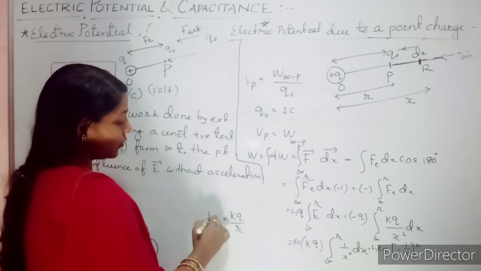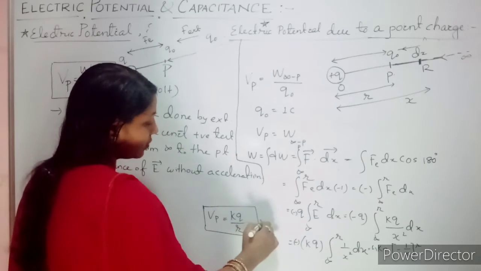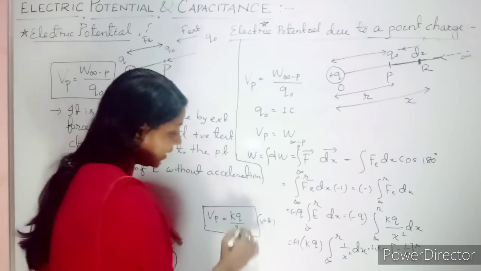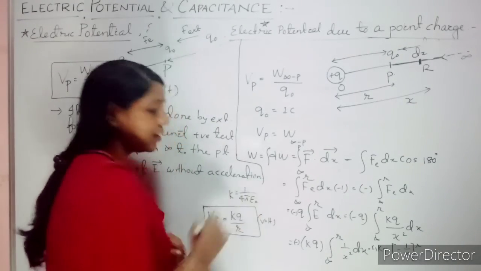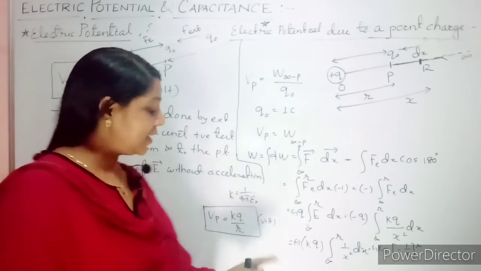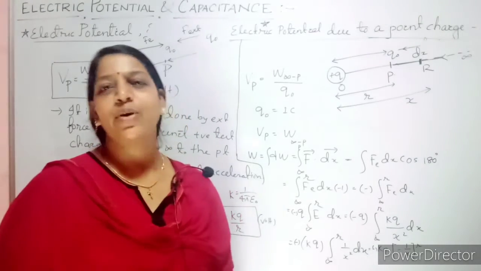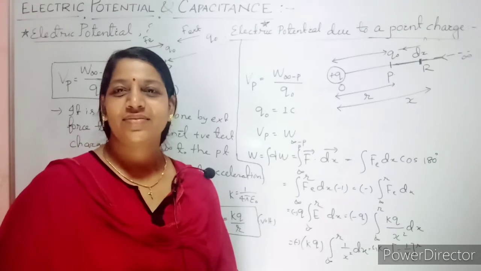It is nothing but the potential at point P, this much volt. Got it? What is k? k is nothing but 1 by 4 pi epsilon naught, or its value is 9 into 10 to the power 9. Clear? So this is nothing but the potential at a particular point due to a point charge.